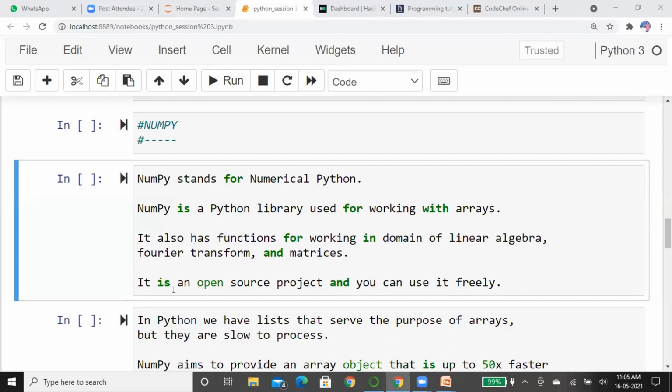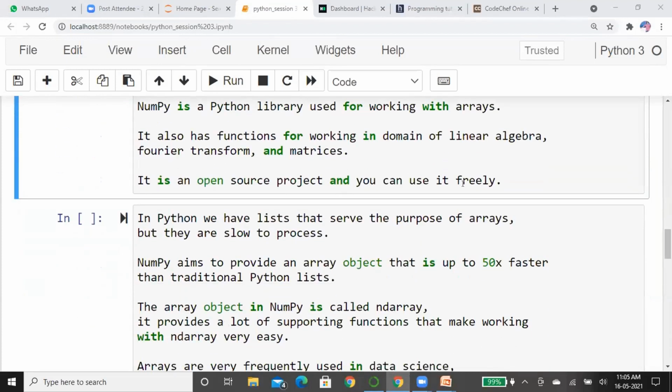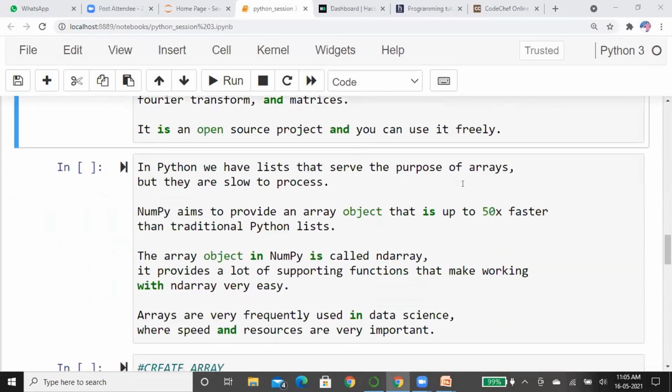Sorry for the disturbance, guys. NumPy is an open source project and you can freely access it. Whenever you want to do a high range of mathematical calculations, you can directly use NumPy. In Python, we have a list that serves the purpose of arrays, but it is a slow process. I said that using the list, we can develop any type of concept in Python. Yes, it's always true. You can develop any type of concept in Python using a single list.